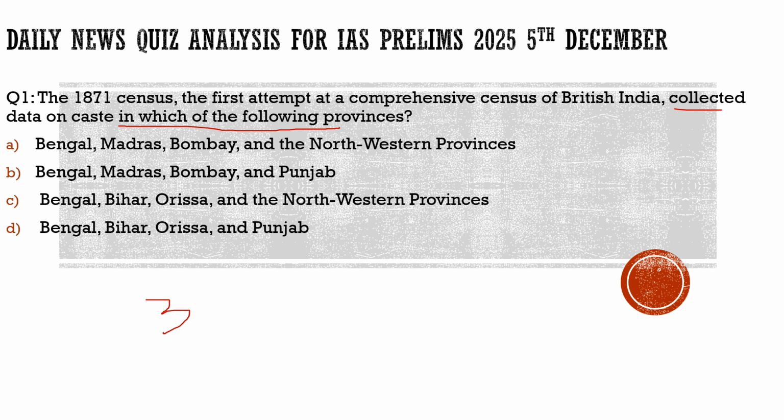But coming back to our topic, what does the author say? The first caste census was done in 1871, and what were the results? The results were not liked by the government because they were not able to identify the castes very well, because there are various issues with the caste census. Those are the same issues we can face right now if we conduct the caste census. For example, castes in a particular state are given the highest Varna status, but the same caste in another state will be given a lower status. So there is always this confusion.